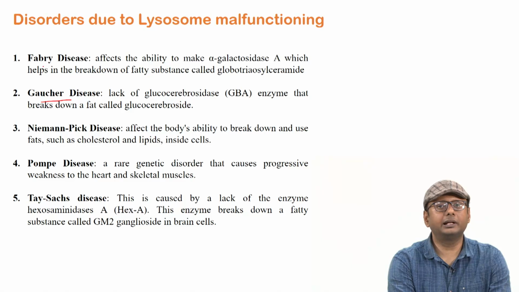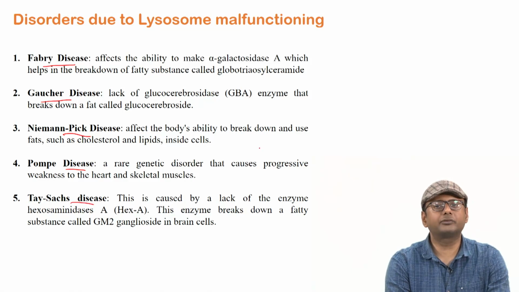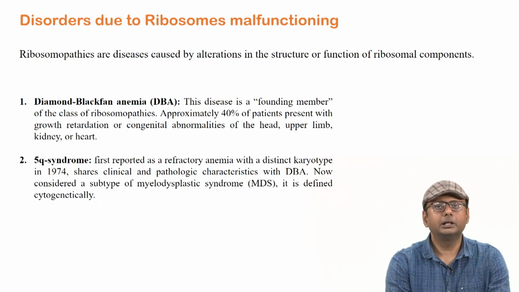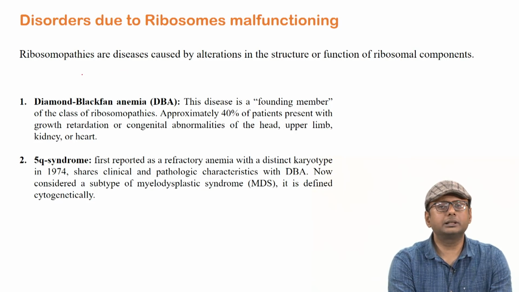Apart from that, there can be Fabry disease, Niemann-Pick disease, Pompe disease, Tay-Sachs disease. These are all different in terms of their condition. It may affect the brain, it may affect the liver or spleen, some may affect the skeletal and heart muscle, some may affect the brain cells, but these are all related to lysosome malfunctioning. Okay. So next is ribosome malfunction. So what is the ribosome important for? It is important because it is the house of protein synthesis, right. So ribosome related diseases are also called ribosomopathies.